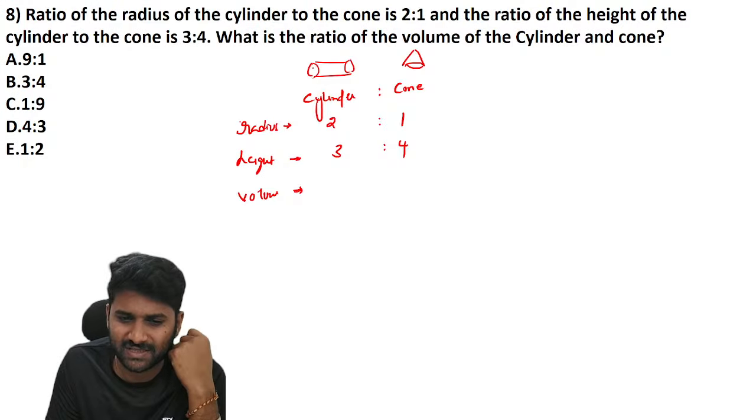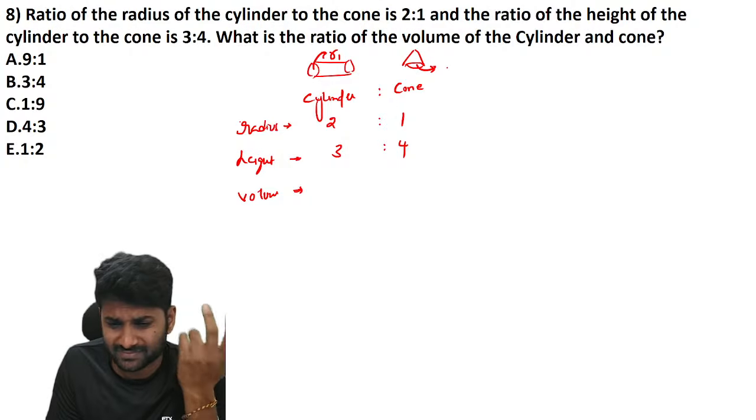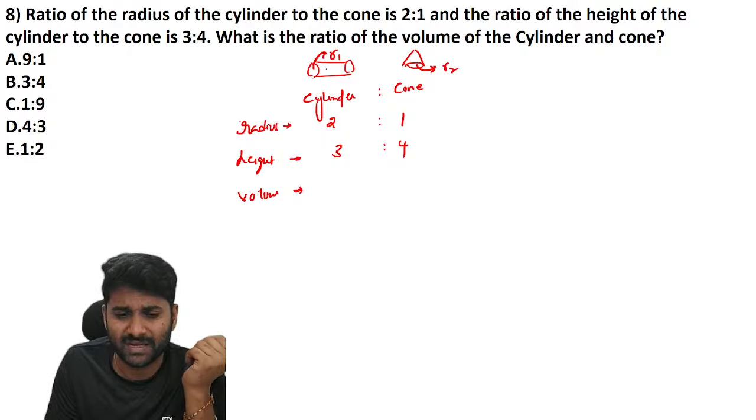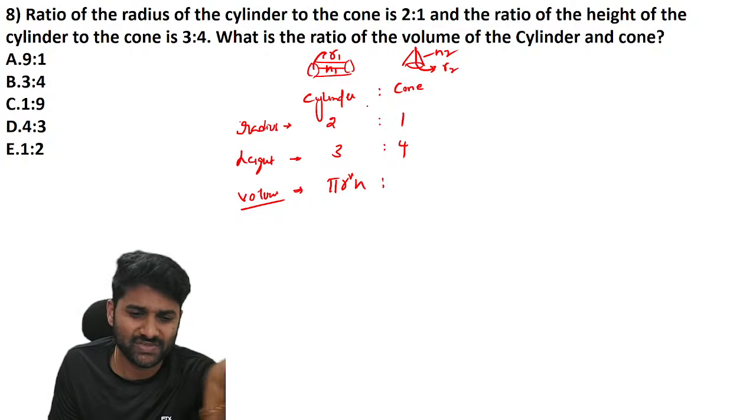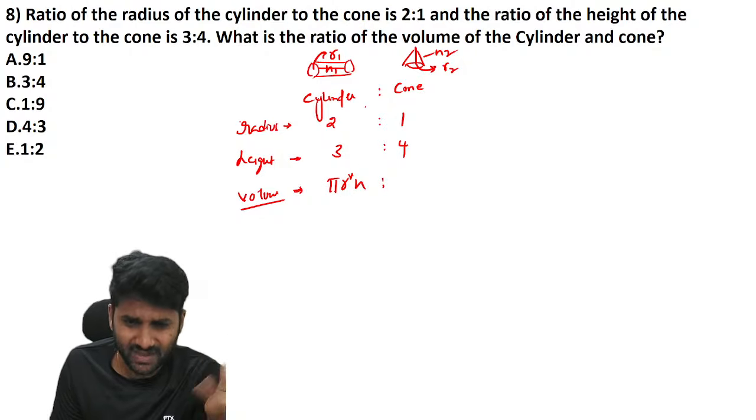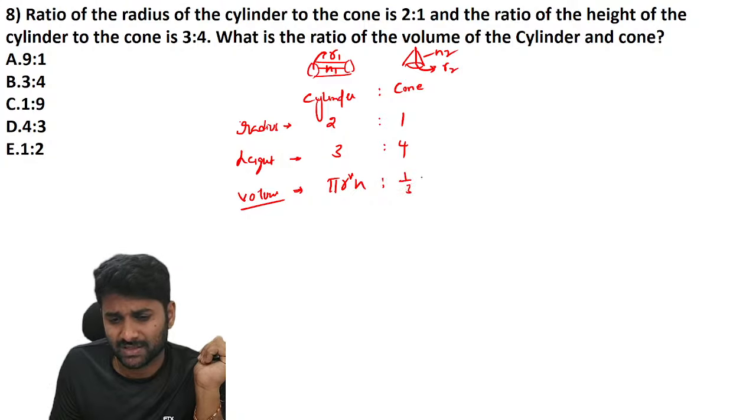Let us consider that the cylinder radius is R1, the cone radius is R2. In the same way, the height is H1 and this is height H2. Now the formula of volume is pi R square H, and you know that a cone is one third of a cylinder, right? So one third of pi R square H. So this is R1 square H1, R2 square H2. One third, sorry, the common value is pi, common.